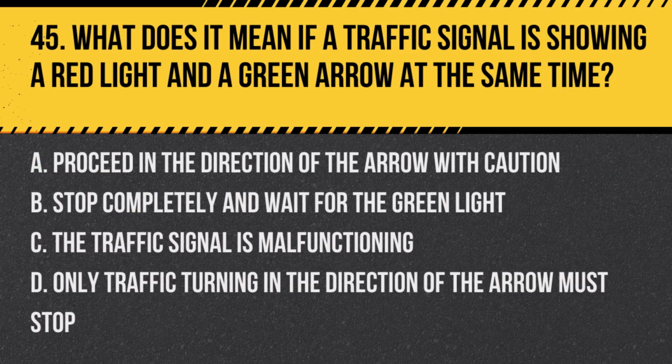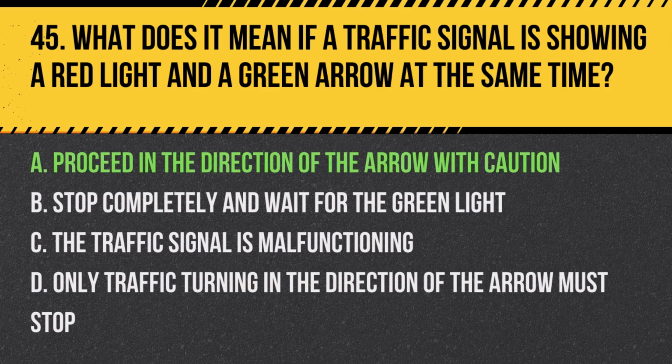Question 45. What does it mean if a traffic signal is showing a red light and a green arrow at the same time? A. Proceed in the direction of the arrow with caution. B. Stop completely and wait for the green light. C. The traffic signal is malfunctioning. D. Only traffic turning in the direction of the arrow must stop.